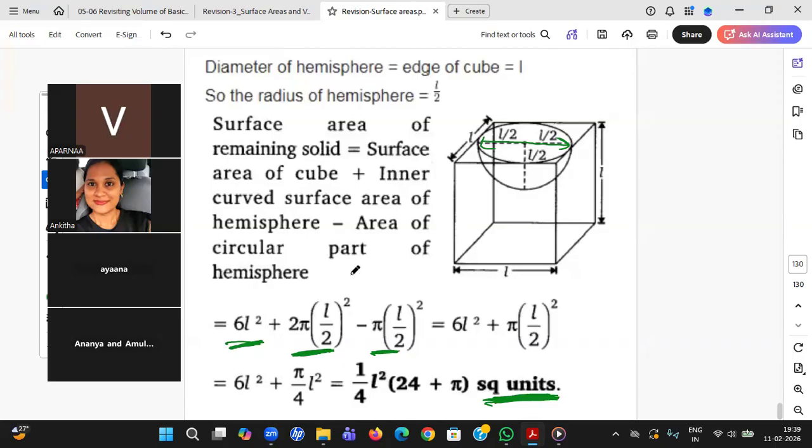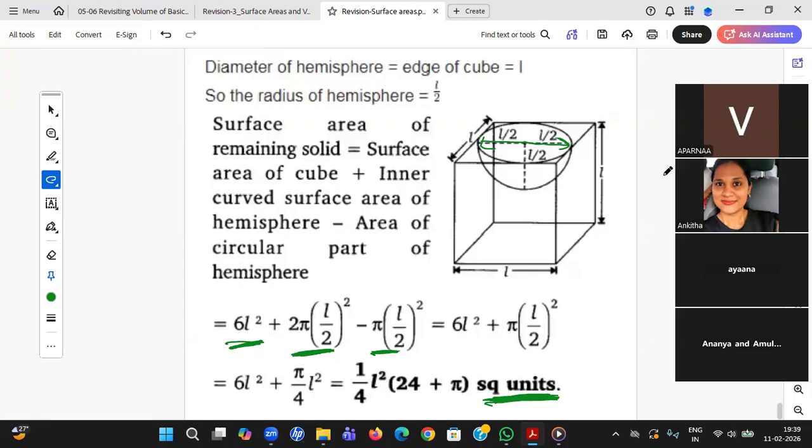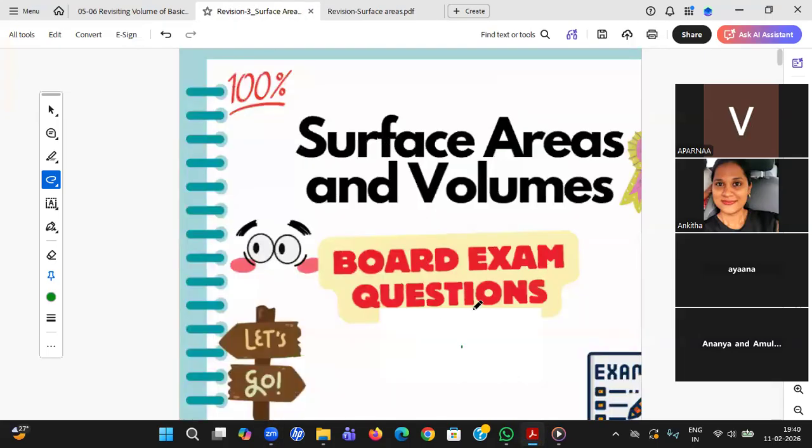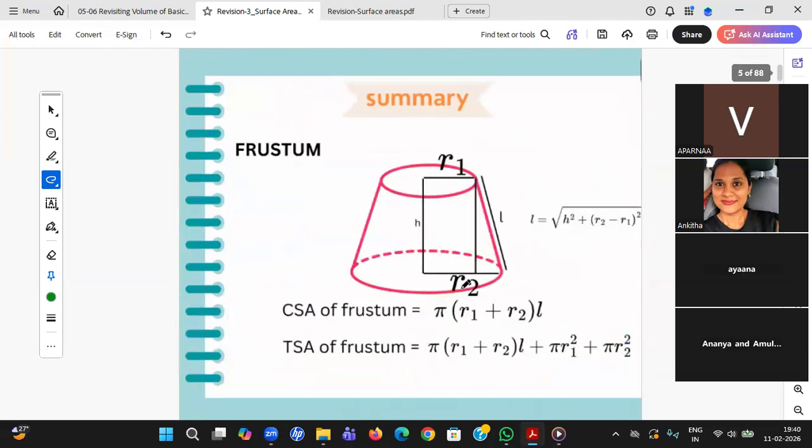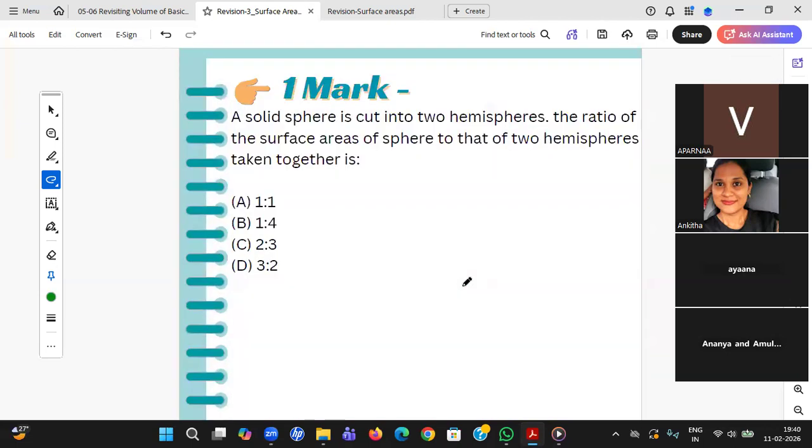Okay, I think I have finished surface area, students. So with this concept, we can go for the PYQs or the sample paper directly. One or two questions we'll do and we'll stop. One more question we'll do and we'll stop. So with this summary, I think I have a question.